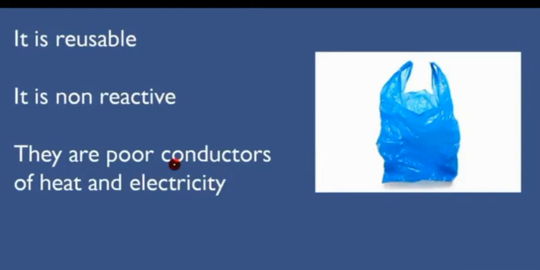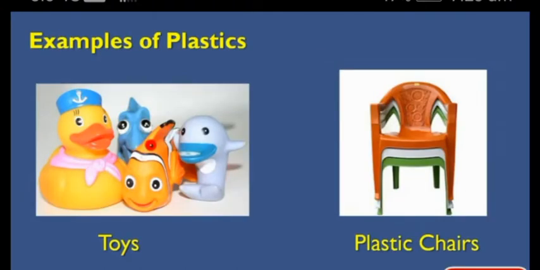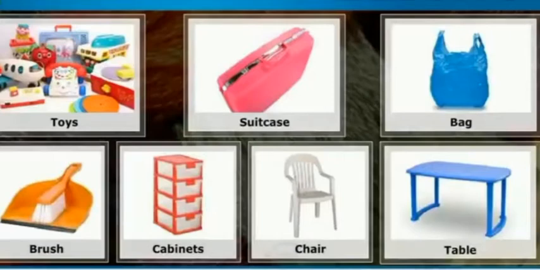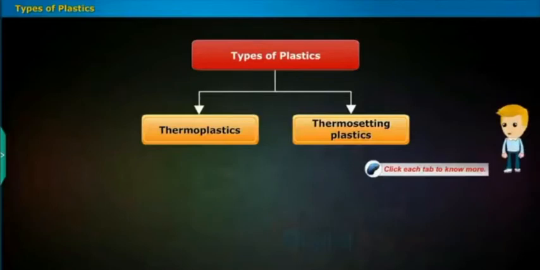And what are the examples of plastic? You already know: toys, plastic chairs, buckets, tables, suitcases, brushes, bags, etc. These are examples of plastics. Then comes the types of plastics. Generally plastics are of two types. The first one is thermoplastics, the second one is thermosetting plastics.